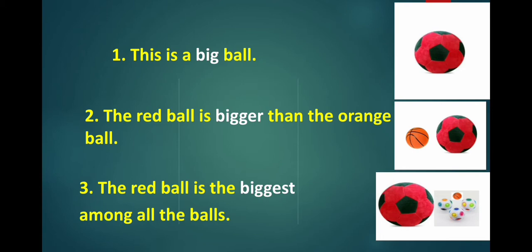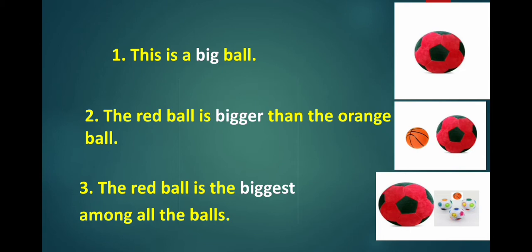Now look at the second sentence. The red ball is bigger than the orange ball. Now this word bigger is also describing this red ball. So bigger is also an adjective. But over here, this adjective bigger shows comparison. So it shows a comparison between these two balls, whereas in the first sentence there is no comparison.